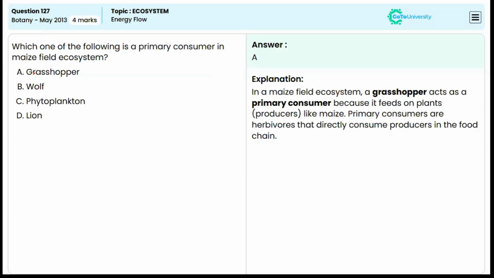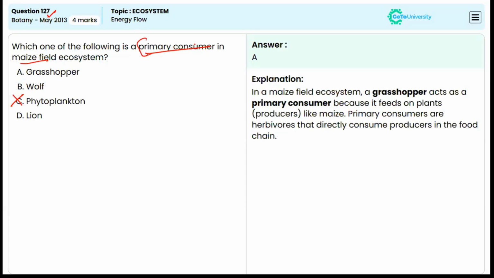Moving to the next question from May 2013. Which one of the following is a primary consumer in the maize field ecosystem? So here we have the options grasshopper, wool, phytoplankton and lion. From this we could deselect option C, phytoplankton, because they come in the aquatic ecosystem.